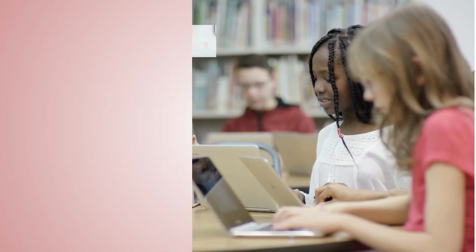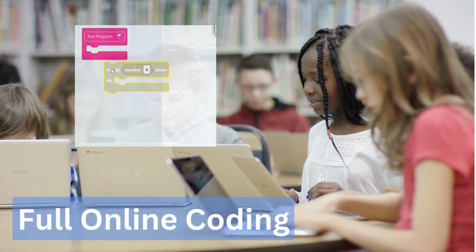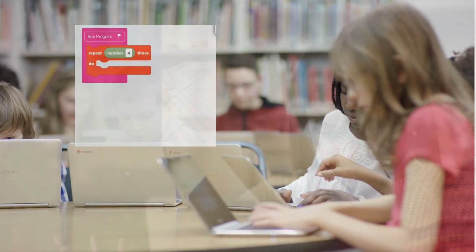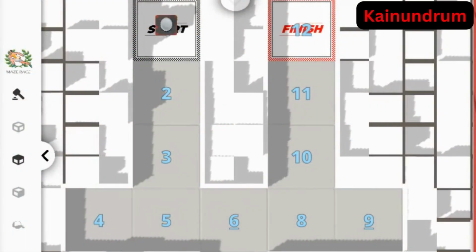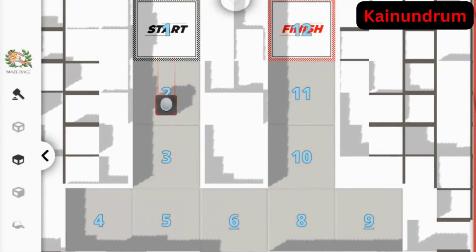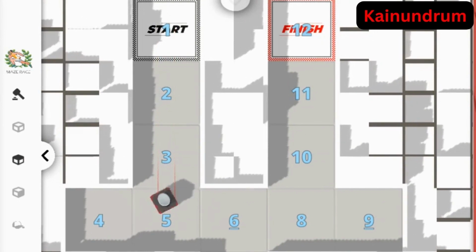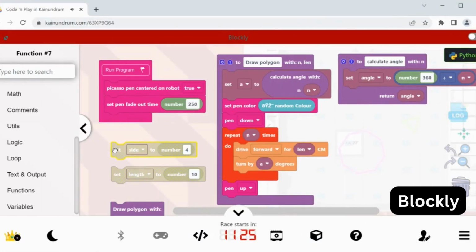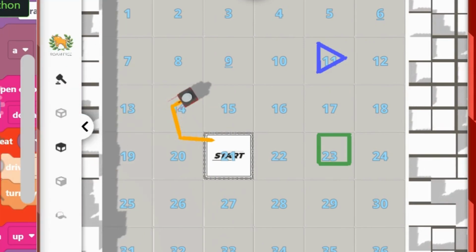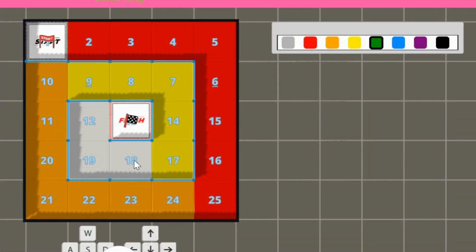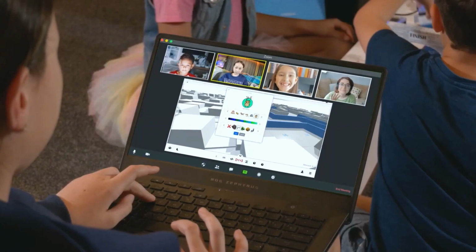Finally, learners make the transition from screen-free to fully online coding. You'll learn how to convert the card language into block-based coding, witnessing the magic unfold as the robot comes to life in KaiNundrum. With this knowledge, learners can create more advanced programs aligned with mathematics and other curricula, design their own games, and share their creations with friends in KaiNundrum.